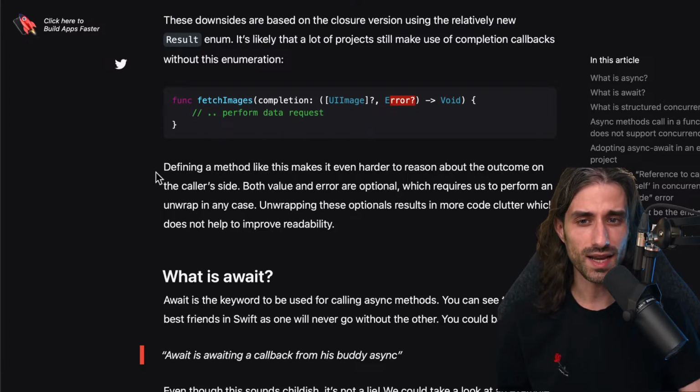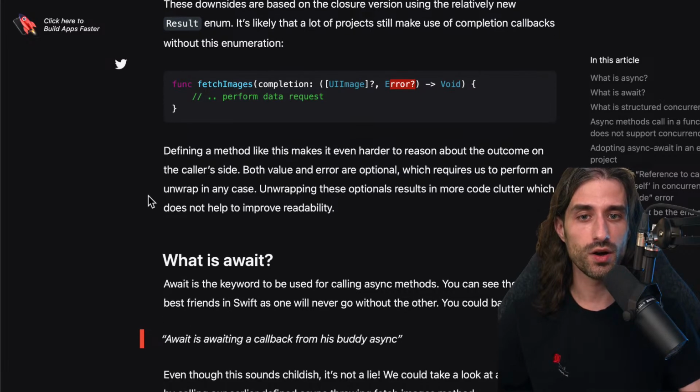detect. And so defining a method like this makes it even harder to reason about the outcome on the caller side. Both value and error are optional, which requires us to perform an unwrap in any case. Unwrapping these optionals results in more code clutter, which does not help to improve readability and also adds additional room to make stupid mistakes. But we all know that stupid mistakes tend to find their way into our code bases, no matter the effort we make to avoid them.